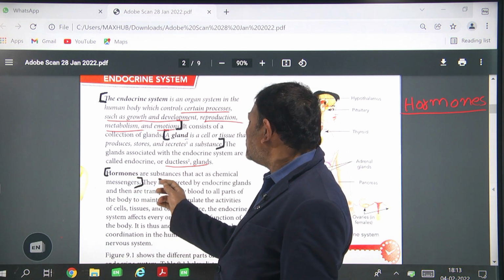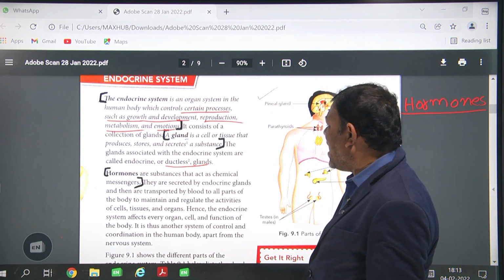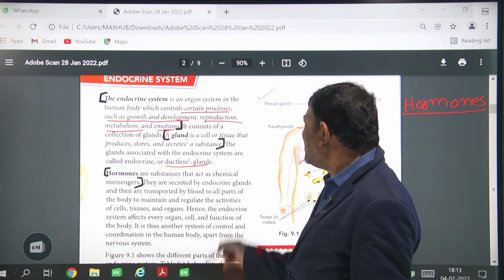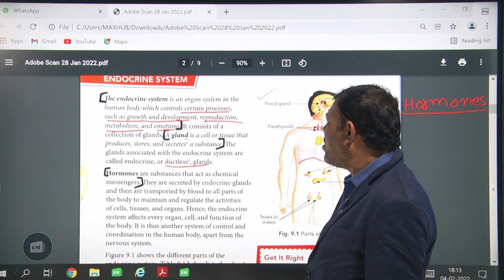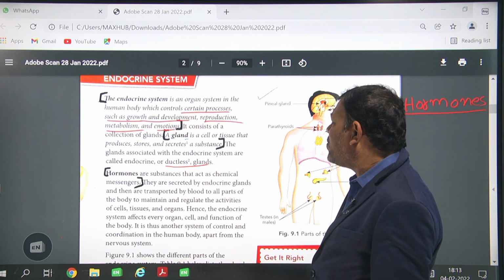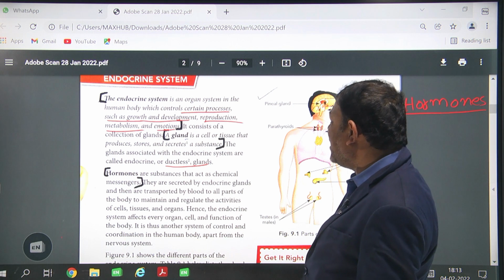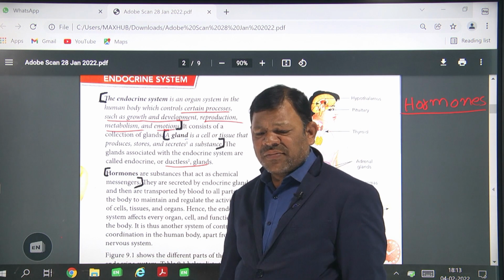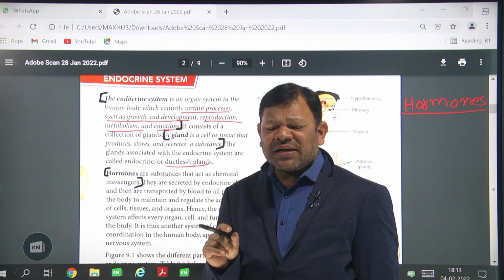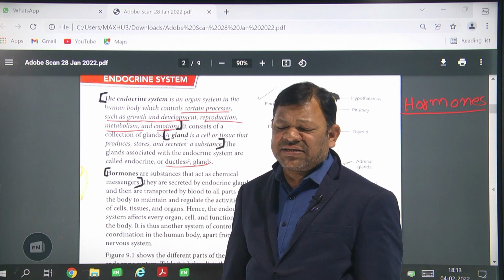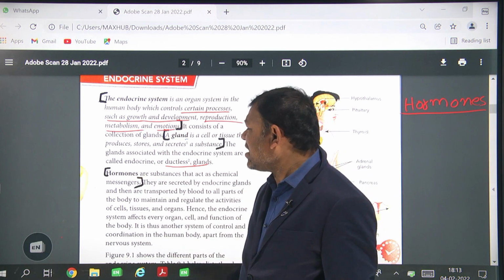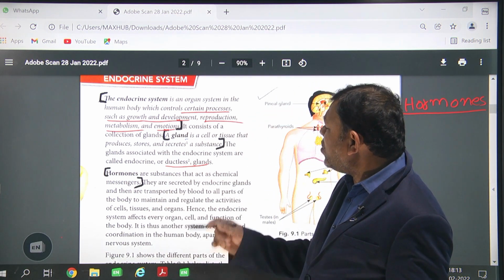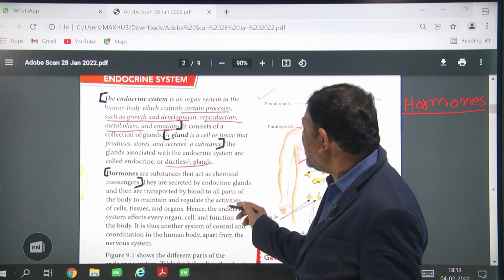Next, hormones are the substances that act as chemical messengers. They are secreted by the endocrine glands and then transported by the blood to all parts of the body to maintain and regulate the activities of cells, tissues and organs. Here, endocrine glands secrete chemical substances. Those chemical substances are called hormones. These hormones are secreted by the endocrine glands and transported through the blood.